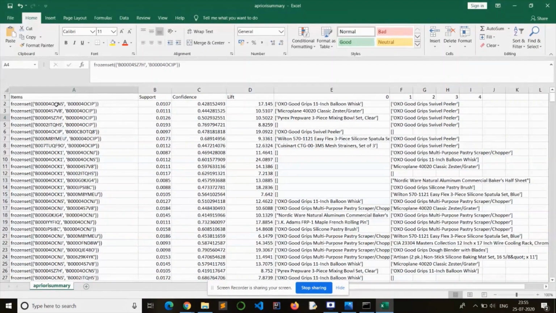Here we've got the summary in an Excel format. So here we can see there are frequent item sets and their support, confidence, and lift, and their titles.